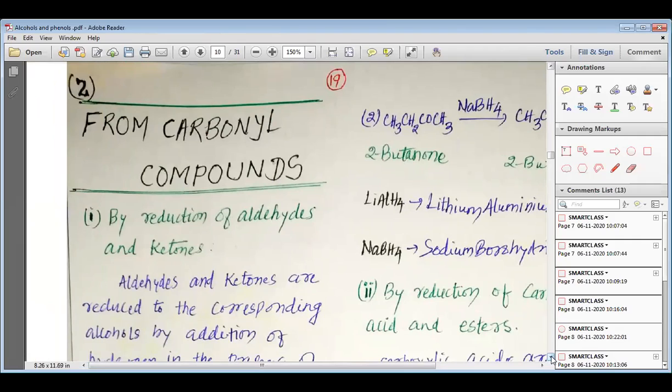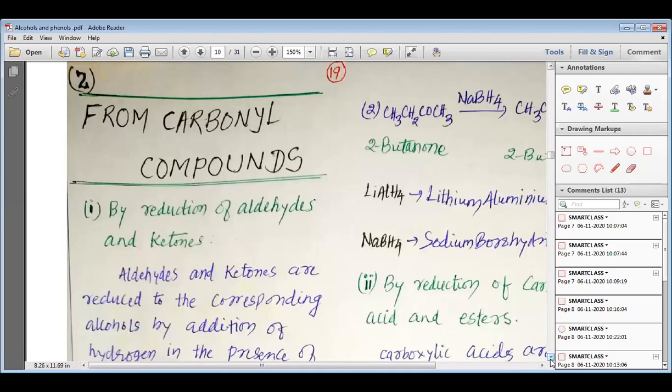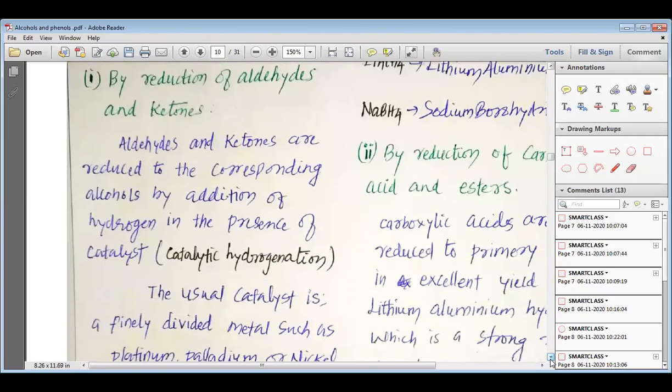I hope, my dear students, this was the revision of hydroboration and you would have understood it. Still, if you have any doubt, you can ask, or we can move to the next process for the preparation of alcohol, which is the preparation of alcohol from carbonyl compounds. Do you have anything to ask? No, sir. Okay, then let's move to the next.